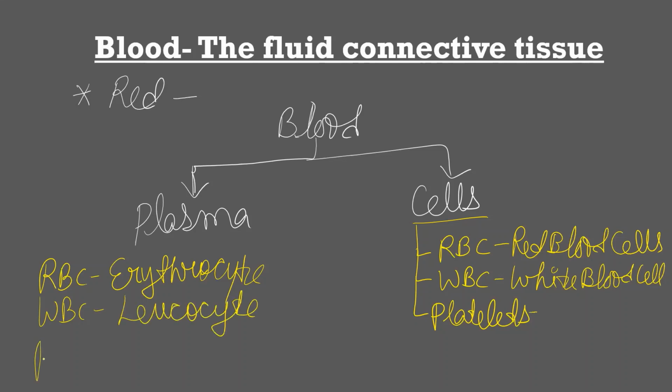And the platelets, also known as blood platelets, are known as thrombocytes. Now let us discuss each of them in detail and their various functions. Let us talk about erythrocyte first.